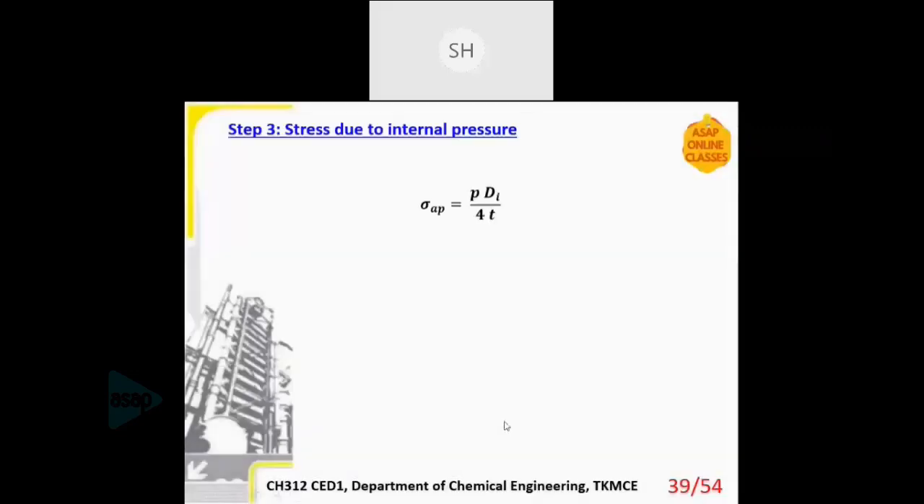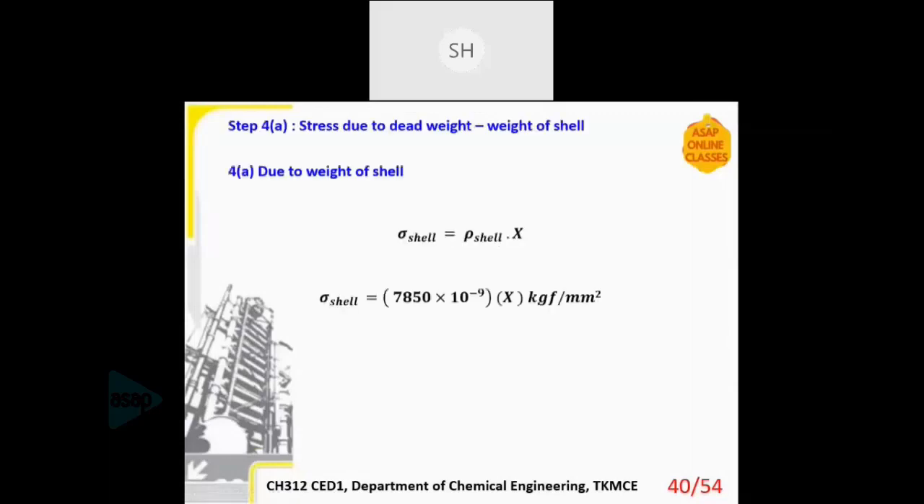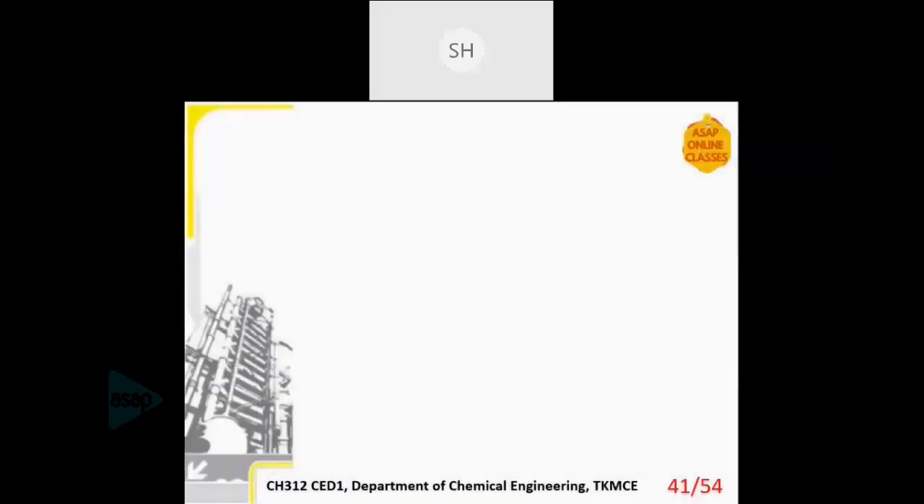Then the next is stress due to internal pressure, from the equation P d_A by 4T, substituted. You'll be getting the values. All this data is given to you, so simply substitution is there. Then next is due to the dead weight of the vessel. Here rho shell into X. Rho of the shell is given in meters. I'm converting it into millimeters. That is why the multiplication factor is there. And that is important: in all the equations, we are using kilogram force per millimeter square, so all conversions must be to millimeter square. So take care with the conversions.